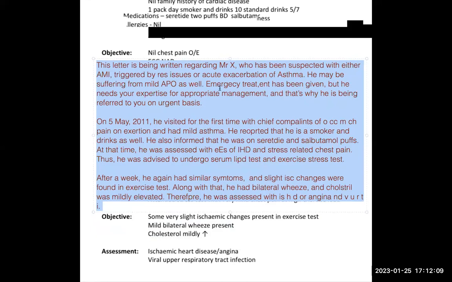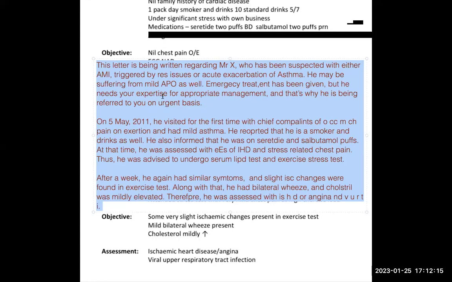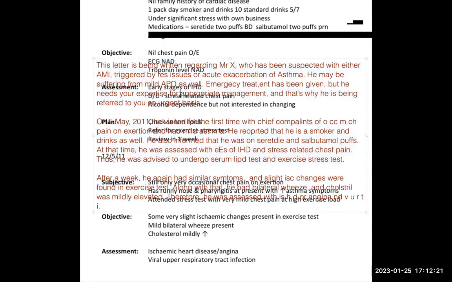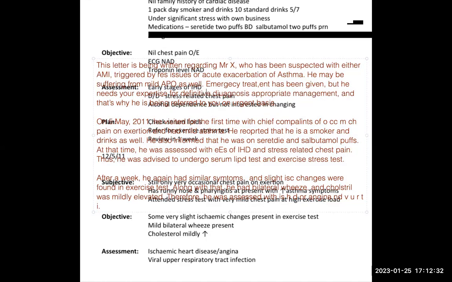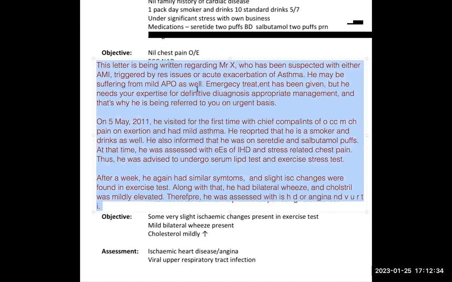This letter is being written for a patient who has been suspected with these conditions. Emergency treatment was given, so the purpose is all good. He's having IHD or this, so we need your appropriate management. He's being referred under your expertise for definitive diagnosis and further management. You can say definitive diagnosis is a better word than definite diagnosis. Yes, definitive diagnosis, this is a very nice word.